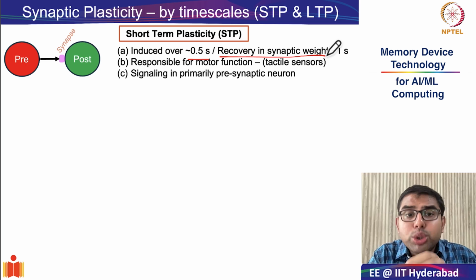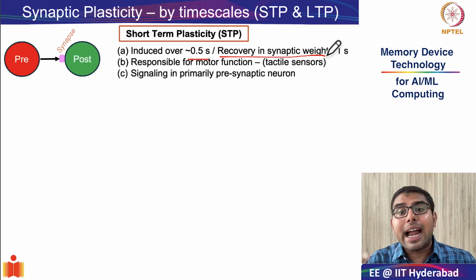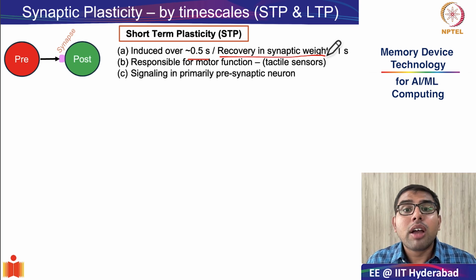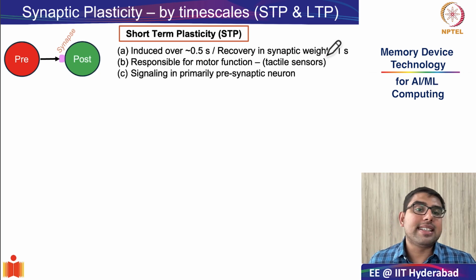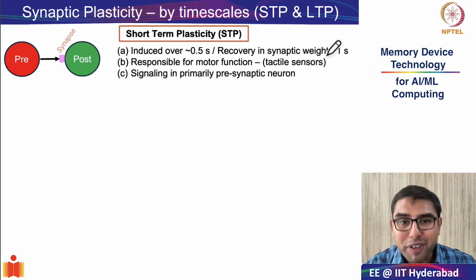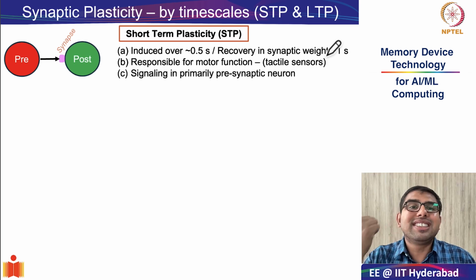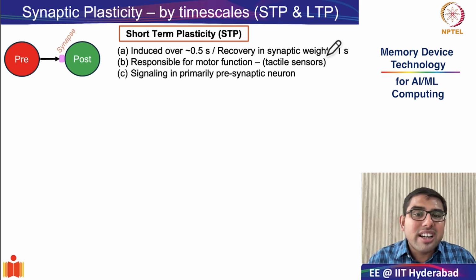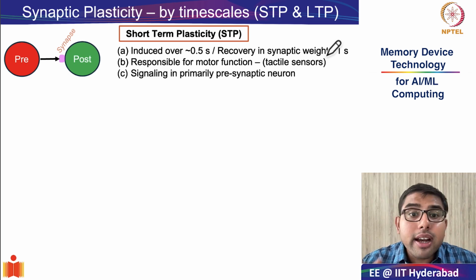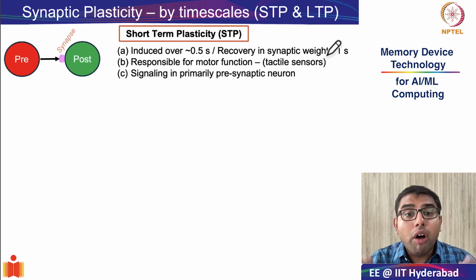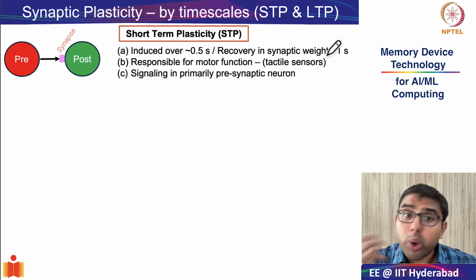So the induced change is also very short, and the recovery of the synaptic weight also happens within 1 second. And because of this particular reason, short-term plasticity is responsible for motor functions. What is motor functions? Suppose you get hit in your hand, you suddenly jerk your hand, for immediate perception of auditory and visual information, so on and so forth.